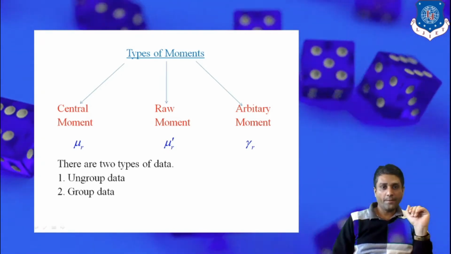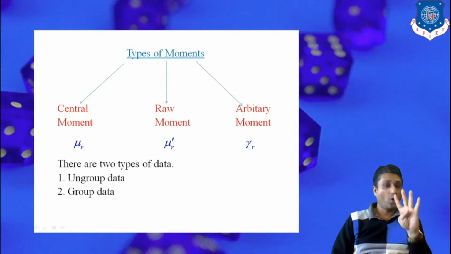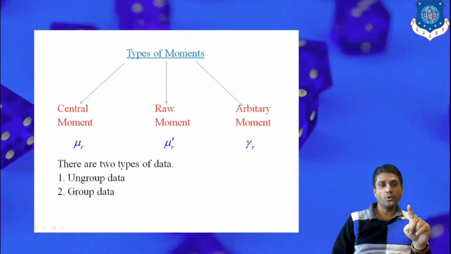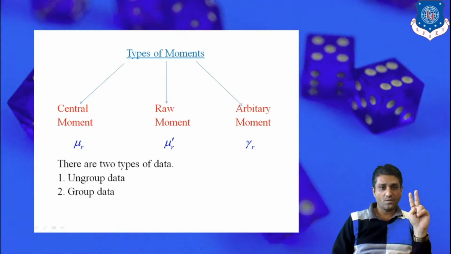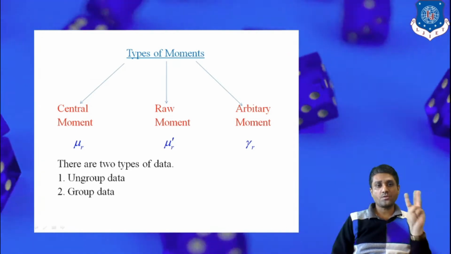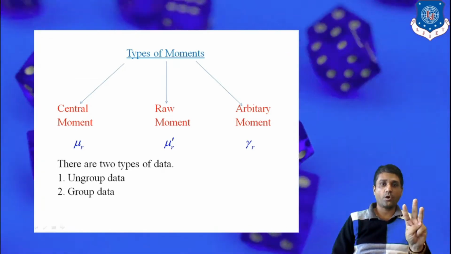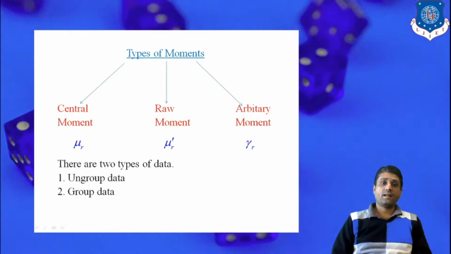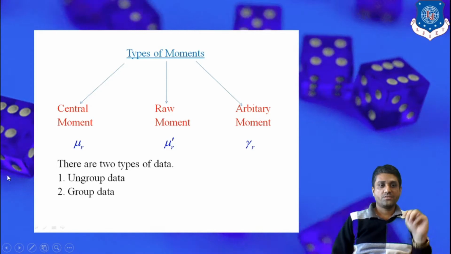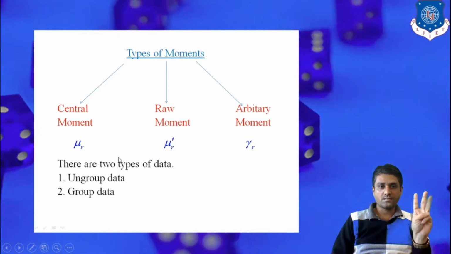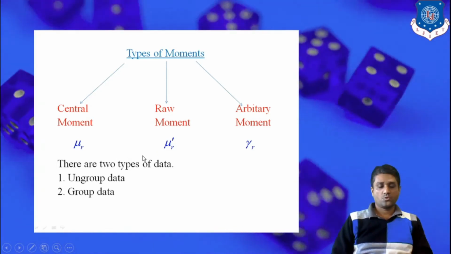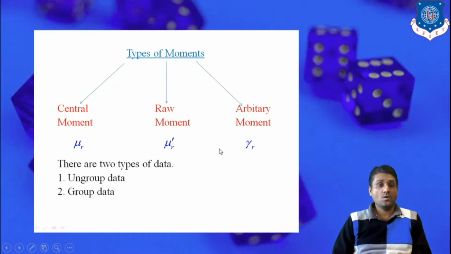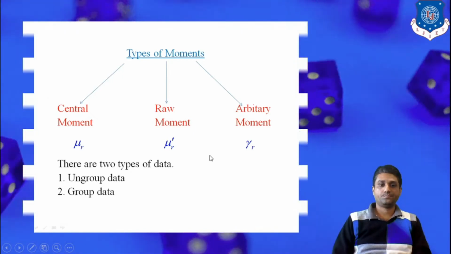So I will repeat again, moments give us four quantities. They give information about the average value, the variance, whether the data is symmetric or not, and the kurtosis. And there are three types of moments: central moments, raw moments, arbitrary moments. Next we have to find out how we can calculate the moments when we deal with an example.